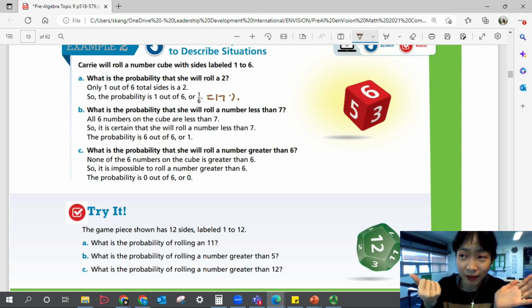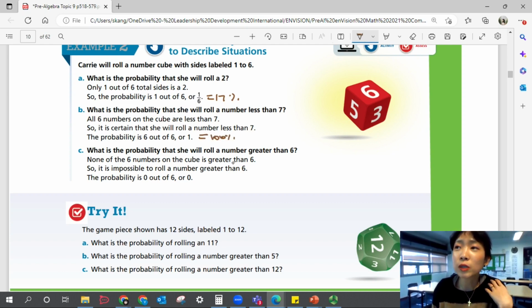Everything is less than 7 on a die, right? There is no such number as 7 on this die. Some dice may have it, right? But all 6 numbers on the cube are less than 7. So that just means we're certain that we're going to get a number less than 7. However we roll, there is no way that we're going to get a number greater than 7 or equal to 7, right? So the probability is 6 out of 6, or 1, or that's 100%.